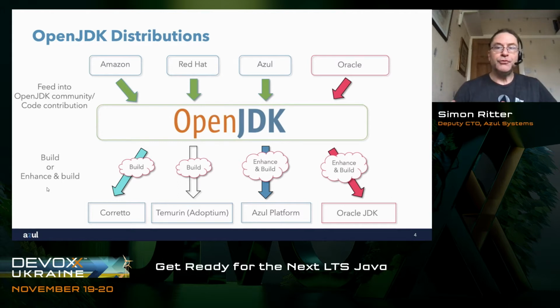And we all contribute lots of different things to OpenJDK, whether it's bug fixes, security patches, new features, and so on. And then, as I say, people will take that code, they will then build that, maybe make some changes, and provide different distributions. As you can see, you've got Oracle JDK still, you've got Corretto from Amazon, you've got Temurin, which is part of Adoptium. This used to be Adopt OpenJDK, it's now under the Eclipse Foundation. Azul have Zulu as their build, and there are other ones as well.